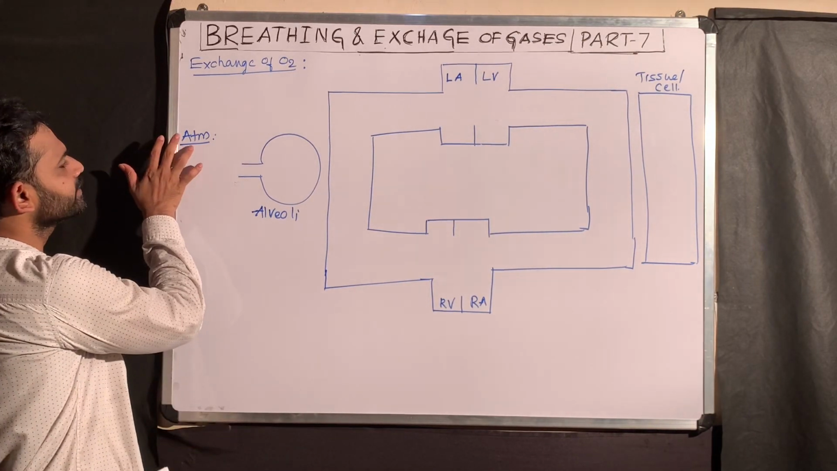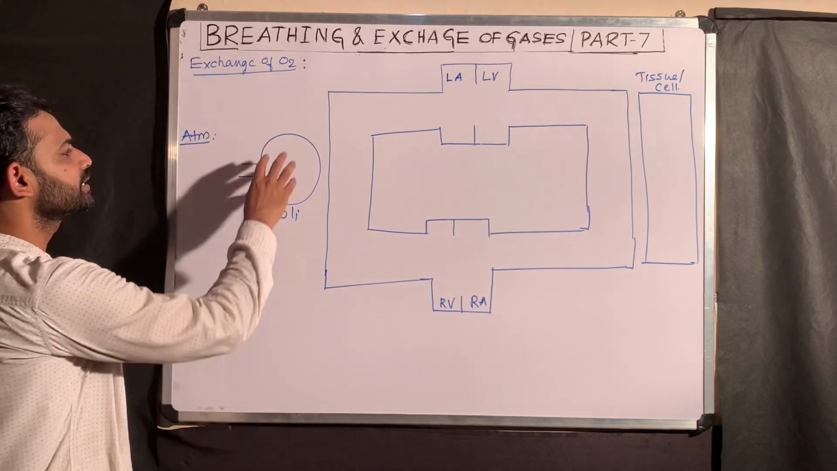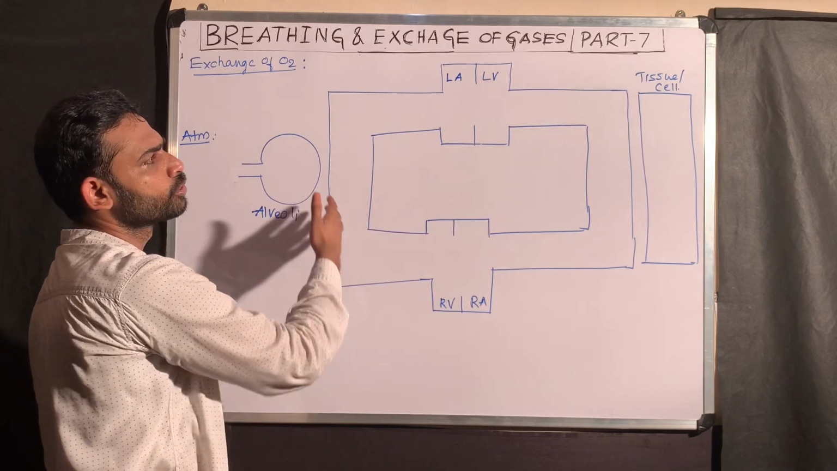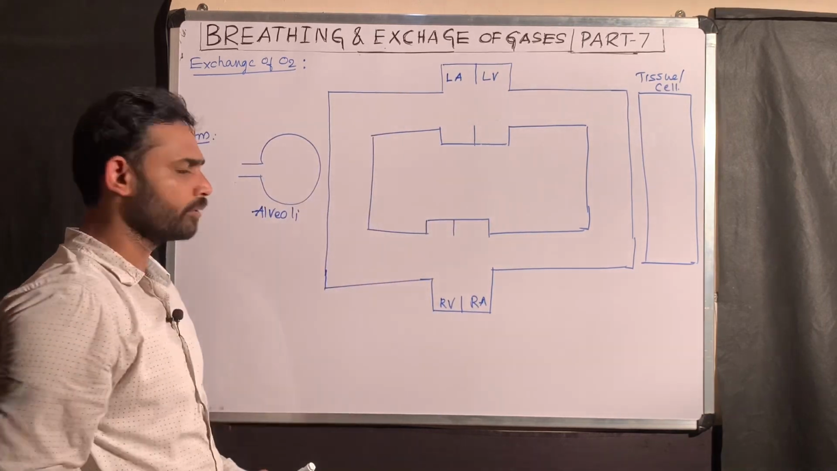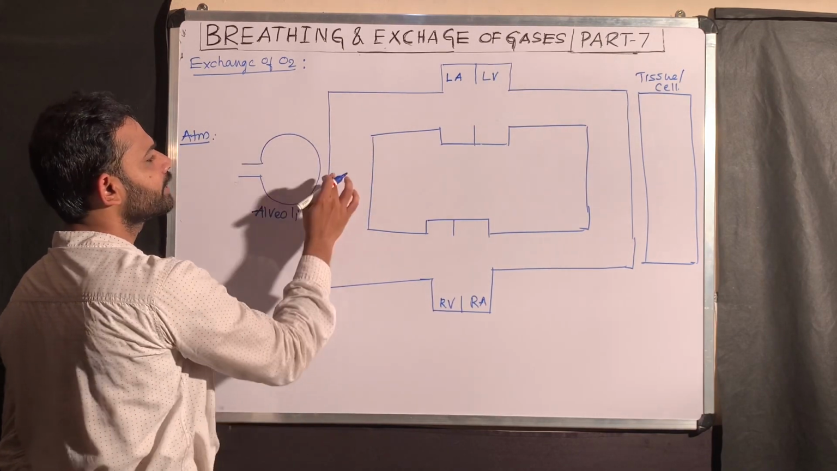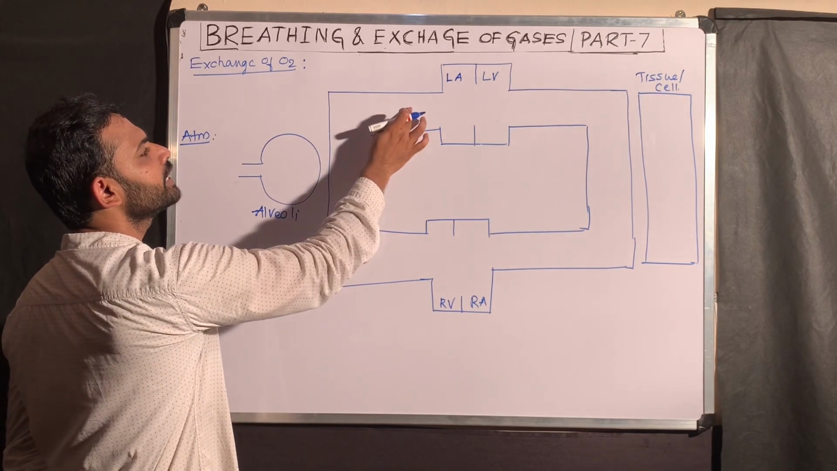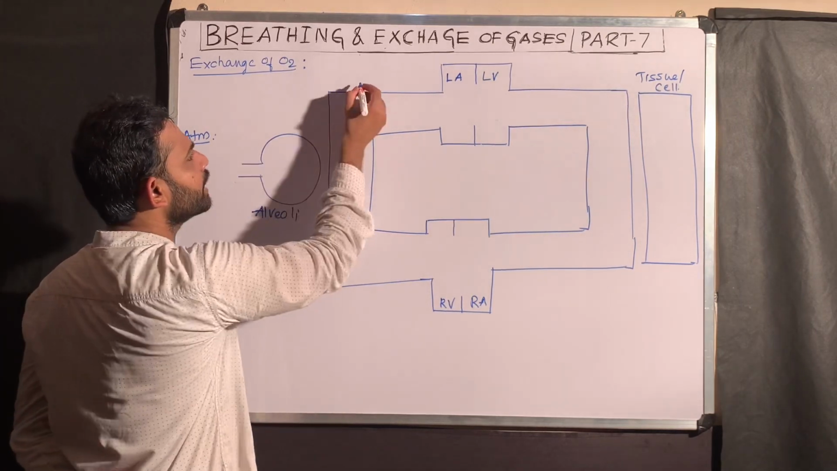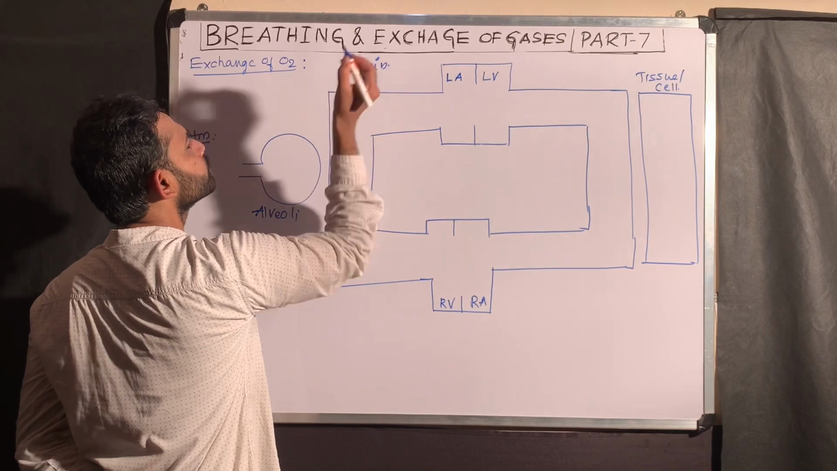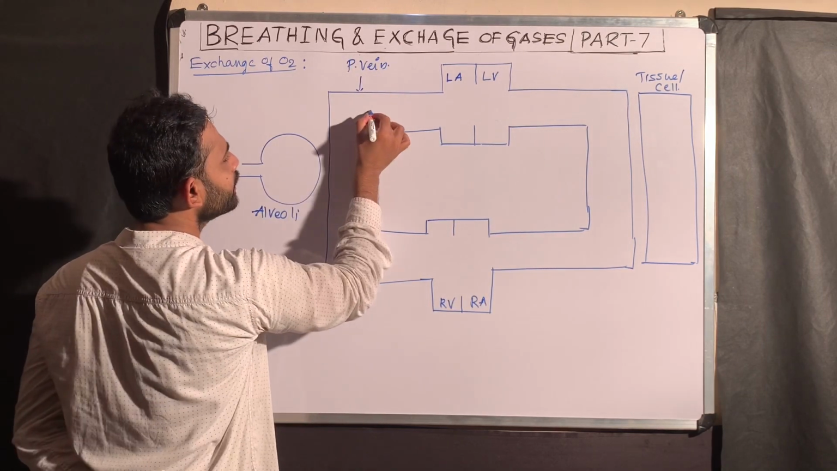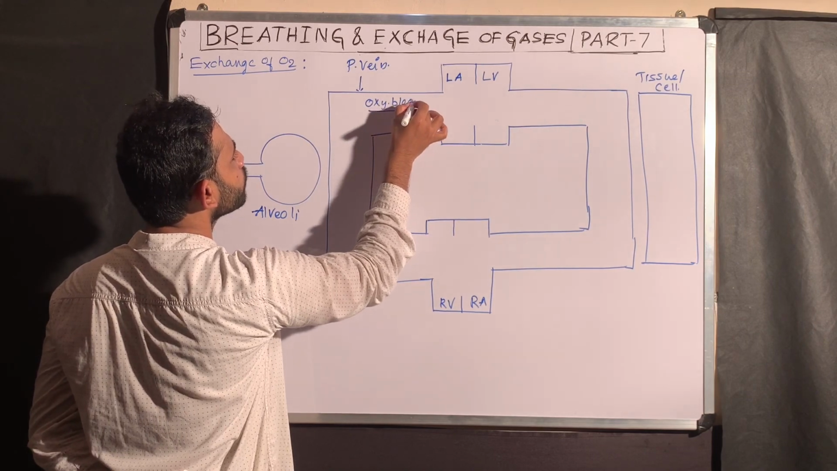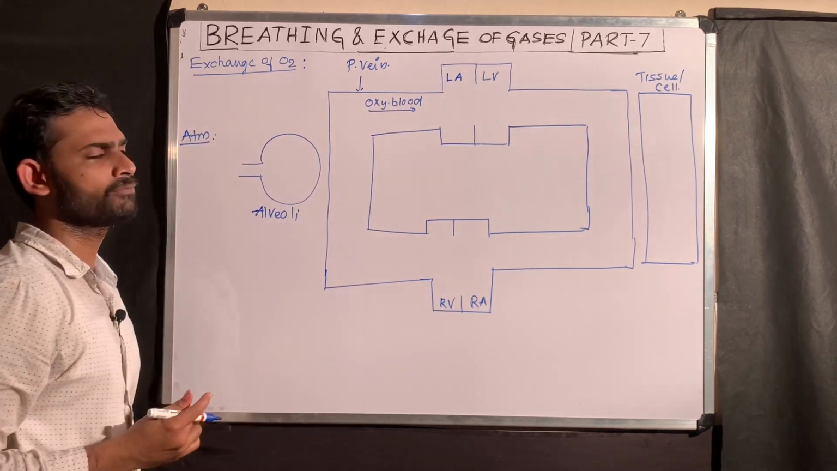Here, first you take, this is the atmosphere outside. This is the alveoli. This is the cycle through which the blood is circulating. Now I will tell you. This blood vessel takes the oxygenated blood from the lungs. That blood vessel is the pulmonary vein. The pulmonary vein carries oxy blood, that is, oxygenated blood from the alveoli.